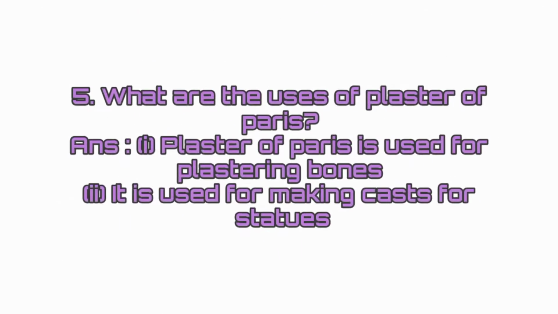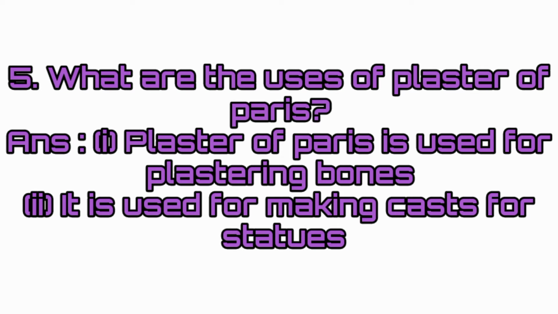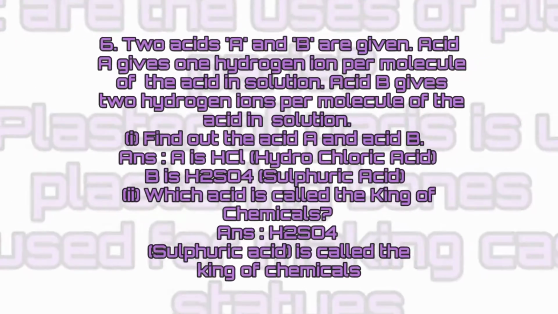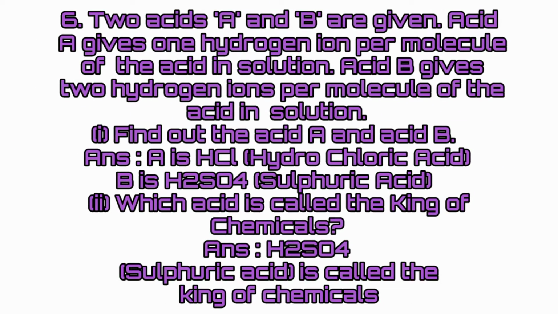What are the uses of plaster of Paris? Plaster of Paris is used for plastering bones. It is used for making casts or for statues. Sixth question. Two acids A and B are given. Acid A gives one hydrogen ion per molecule of the acid in solution. Acid B gives two hydrogen ions per molecule of the acid in solution. Find out the acid A and acid B.